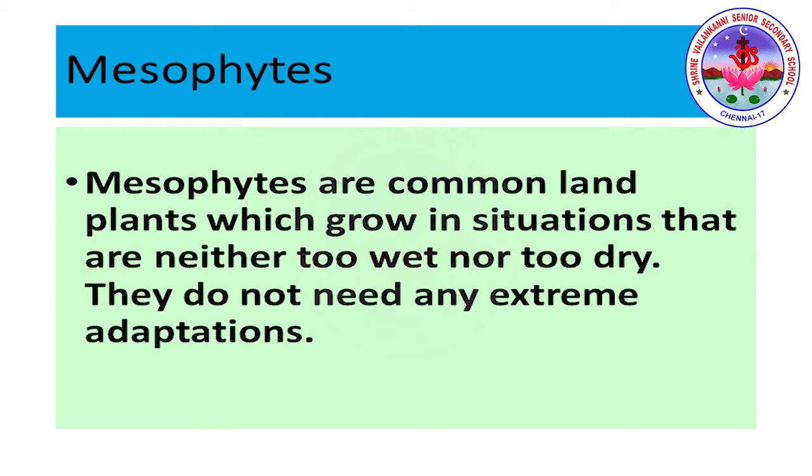Mesophyte. Meso here refers to middle. What is this middle? This will be like between the aquatic and dry. The plant can survive neither too wet nor too dry. Mesophytes are common land plants which grow in situations that are neither too wet nor too dry. They do not need any extreme adaptation.